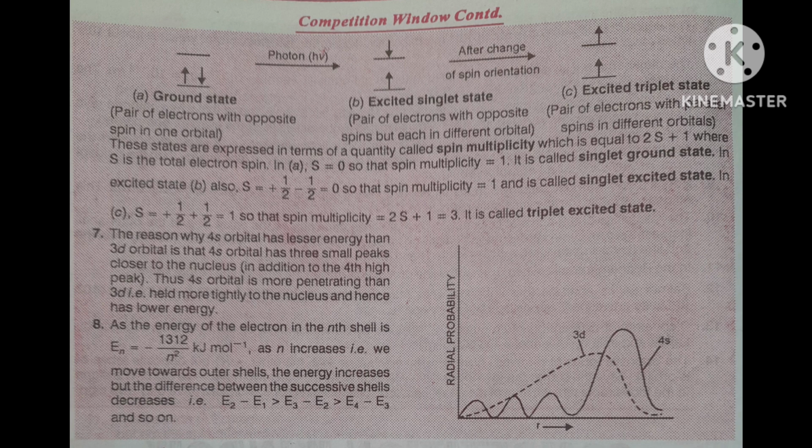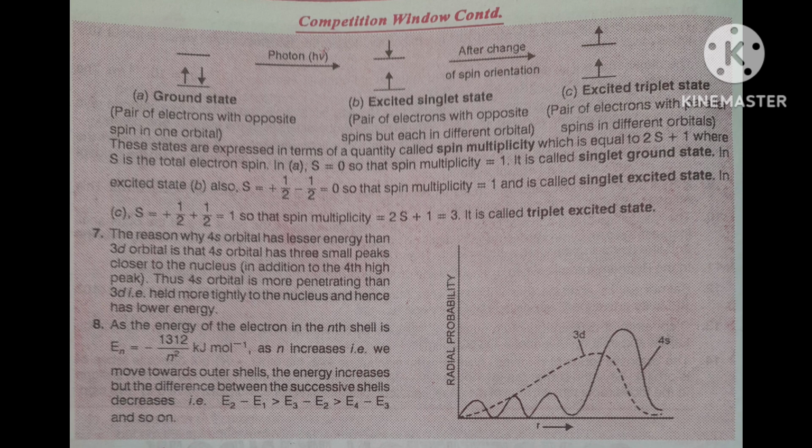The energy increases, but the difference between two successive shells decreases. This is an important point. E2 minus E1 is greater than E3 minus E2, and E3 minus E2 is greater than E4 minus E3, and so on.